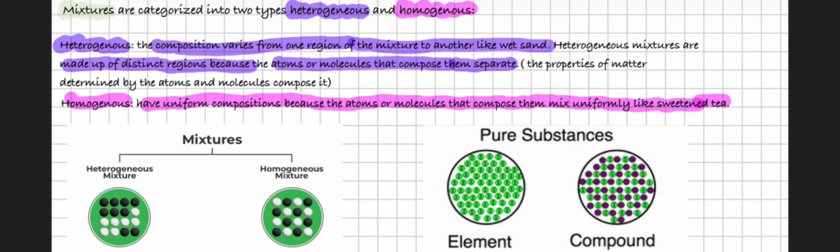The third picture is about pure substances. We can see the difference between an element and a compound. The element is one simple element, and as we can see in the first circle, we do not have foreign color, meaning that we have the simplest form of that element, while in the compound circle, we have two colors.